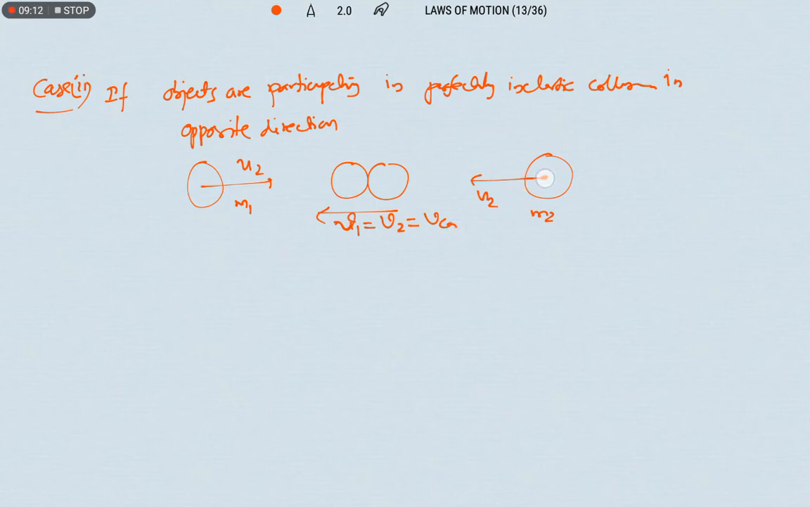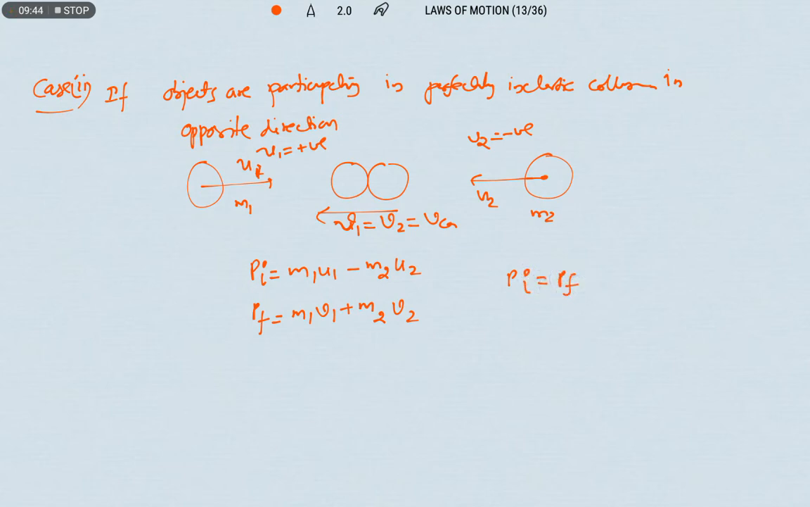Generally we can take left side as negative. That means here the sign of u2 will be negative and the sign of u1 will be positive. Let us use the same formula. Initial momentum is equal to m1 u1 minus m2 u2 because of opposite direction. And then what is the final momentum? Both are in the same direction, that's why m1 v1 plus m2 v2. Let us equate the two. Initial momentum is equal to final momentum. We are going to get m1 u1 minus m2 u2 equals m1 v1 plus m2 v2.